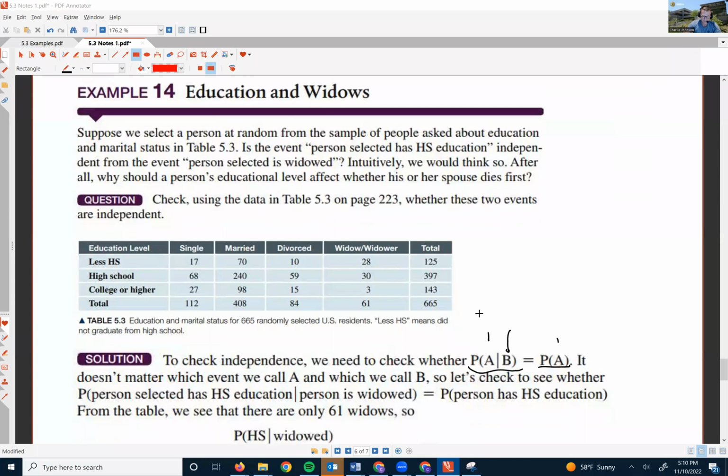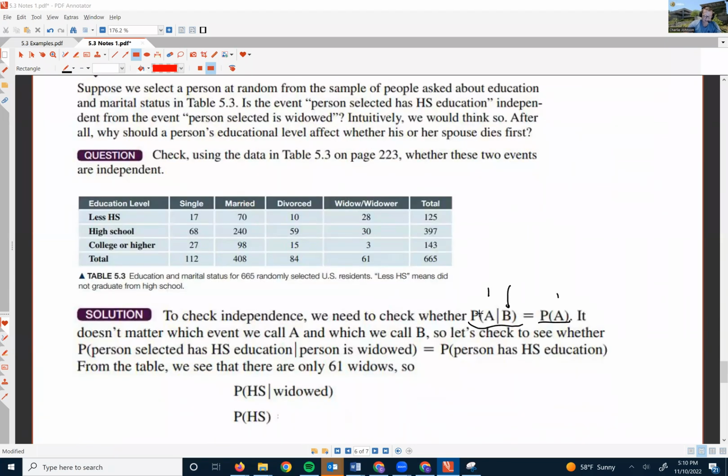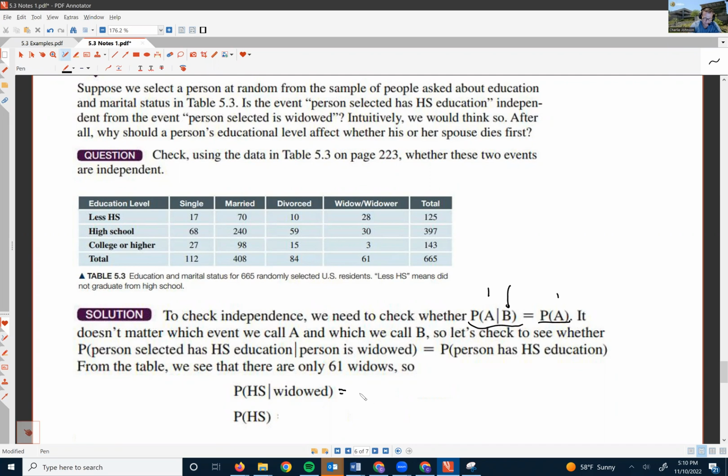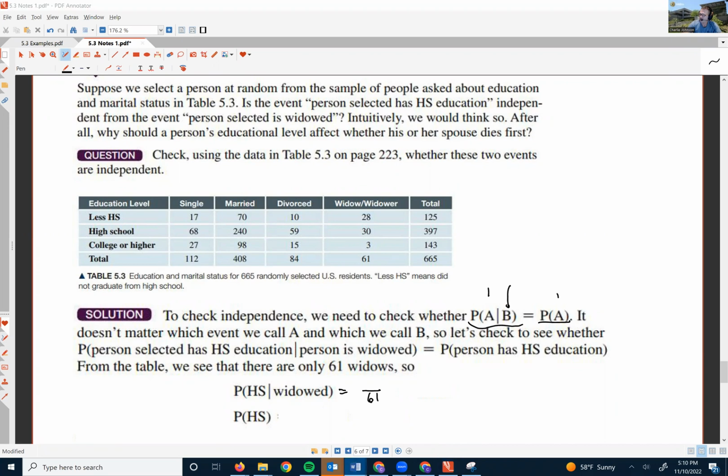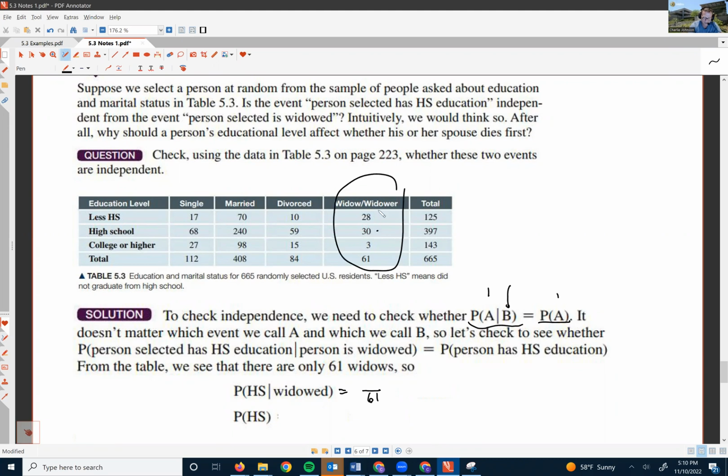So looking at the first one, the probability that they have a high school education, given that they're widowed, we see there's only 61 widows. And of those widows, 30 of them have the high school education. 30 out of 61. And if we divide that using a calculator, we get 0.492. So that's the probability that they have a high school education given that they're widowed.